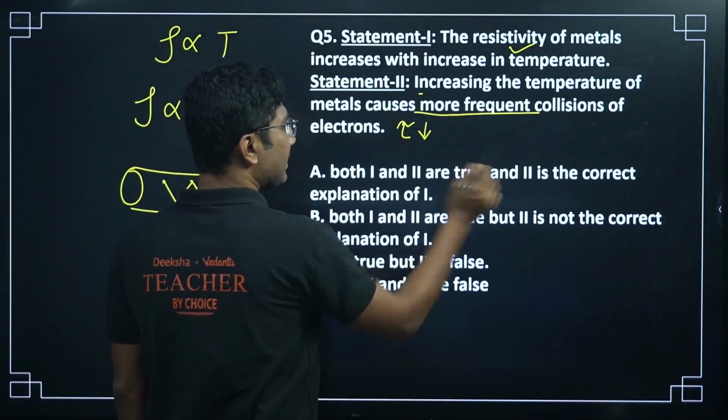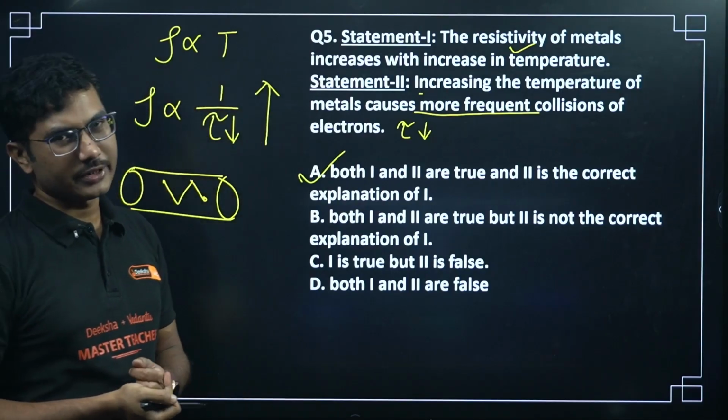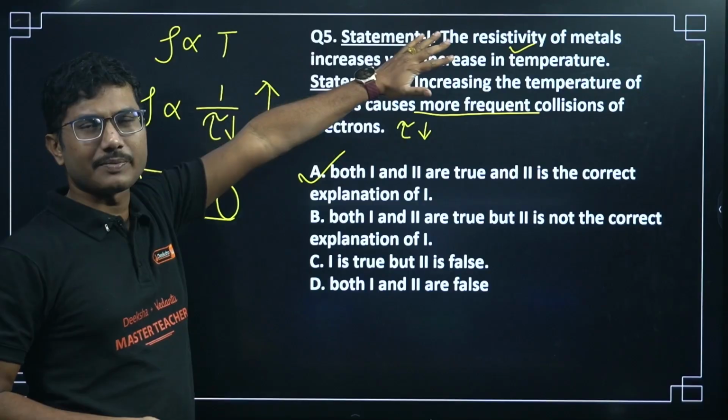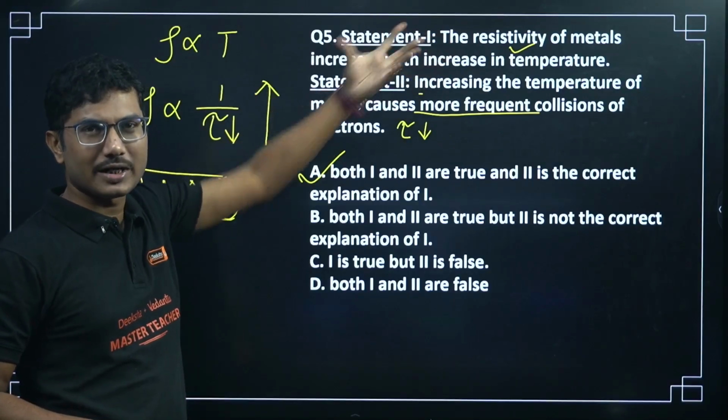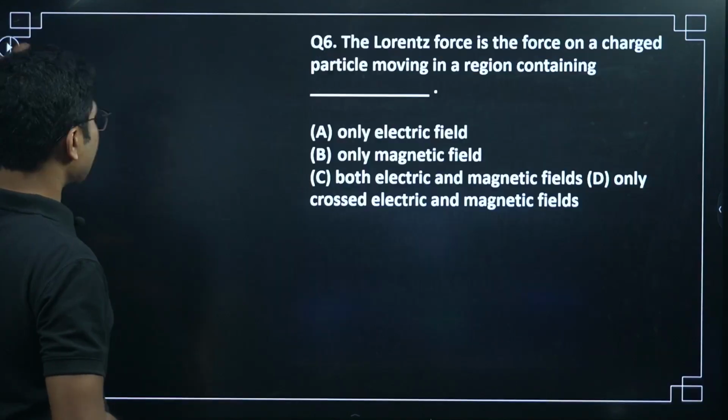So statement 2 is the correct explanation of 1. Be careful, not all statements will be direct, so you have to apply a certain amount of understanding.